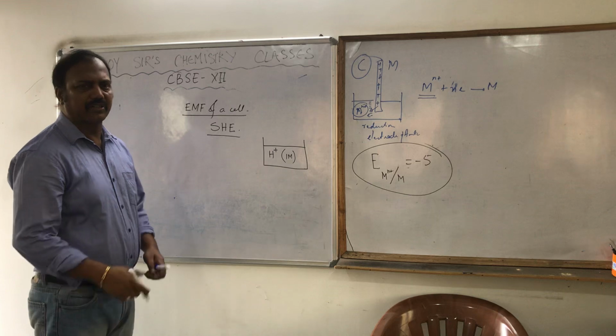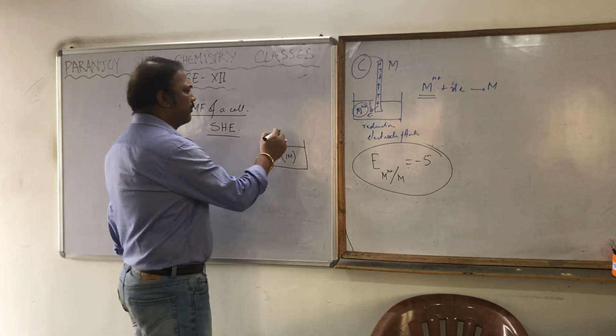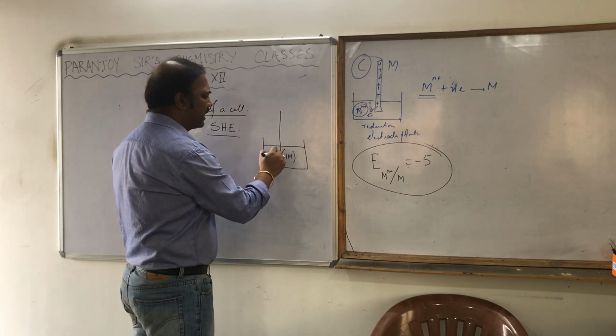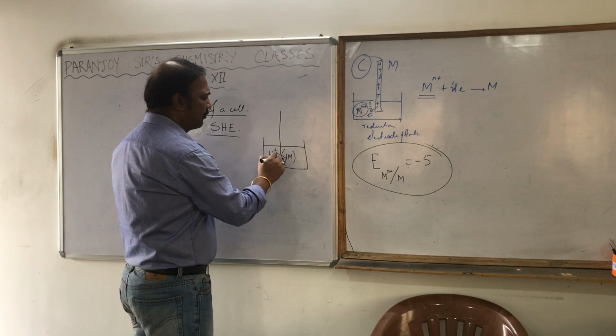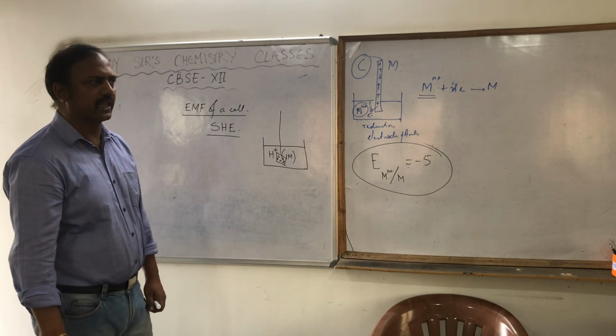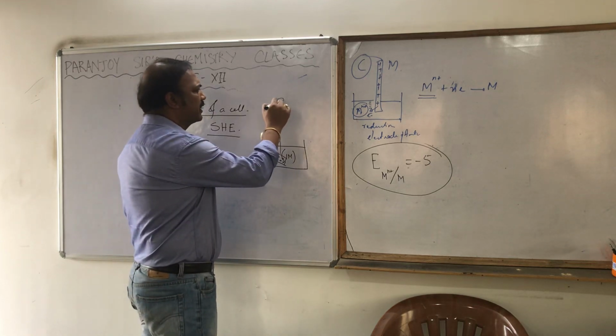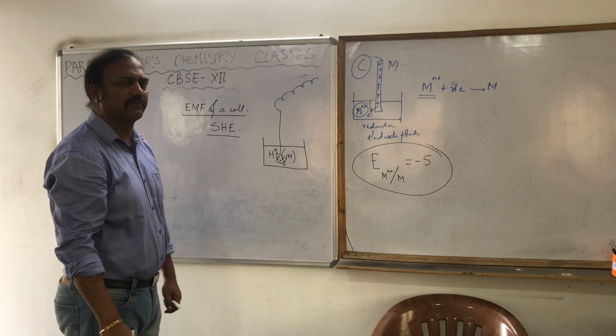That's the first standard condition. Clear? Next, we just dip a platinum wire here, a perforated platinum wire. Why platinum wire? Because it is not taking part in the reaction, it is an inert electrode. It is just used to make it connected with the other electrode.